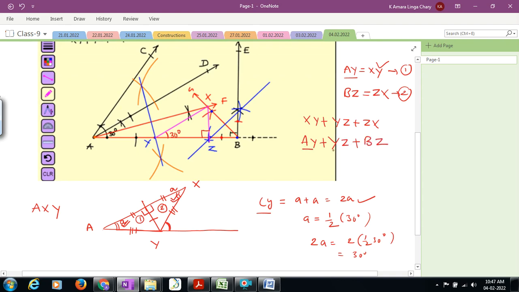See, AY plus YZ plus BZ, total sum as per my construction it is 11 centimeter only. So I can say XY plus YZ plus ZX is 11 centimeter only. So finally in triangle XYZ the perimeter is 11 centimeter, angle X is equal to 30 degree, angle Z is equal to 90 degree. So XYZ is our required triangle.